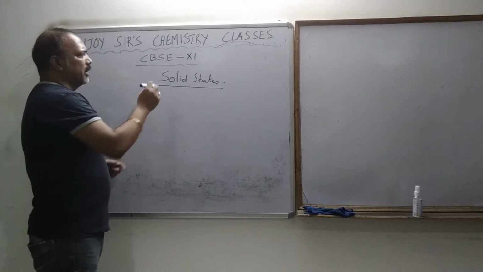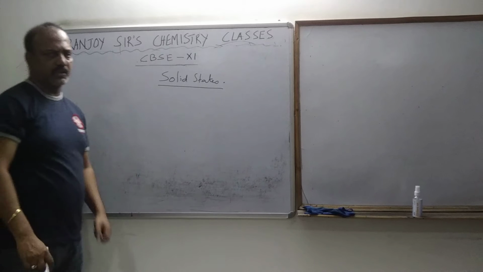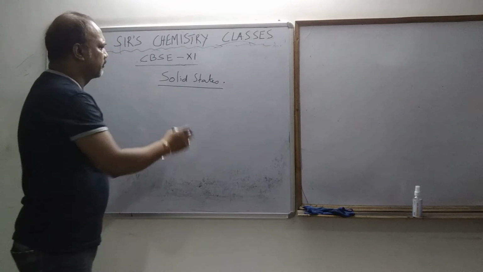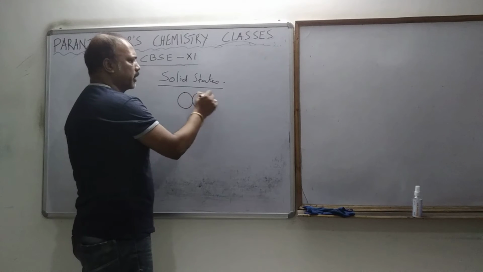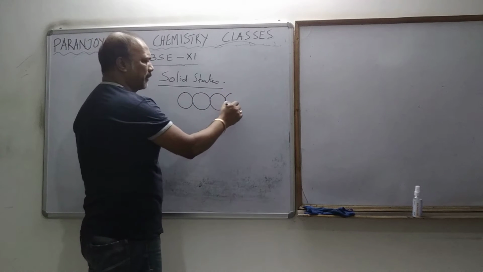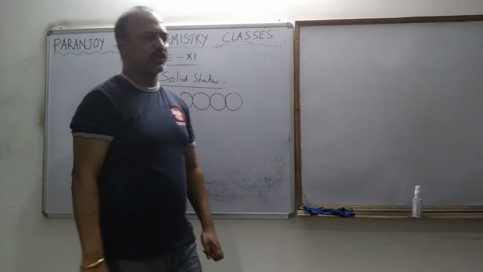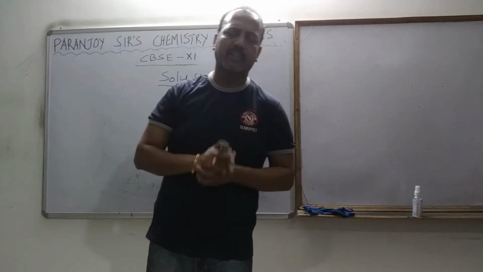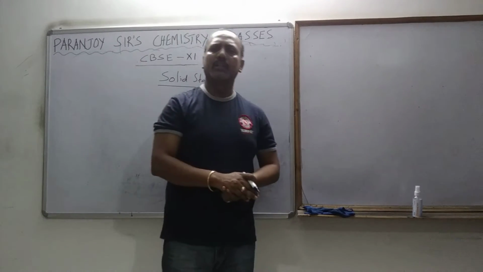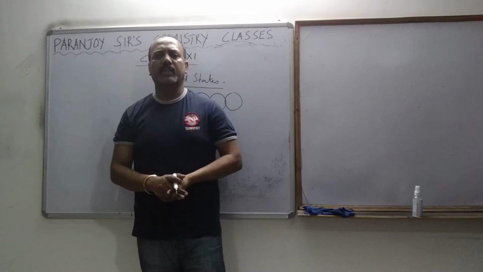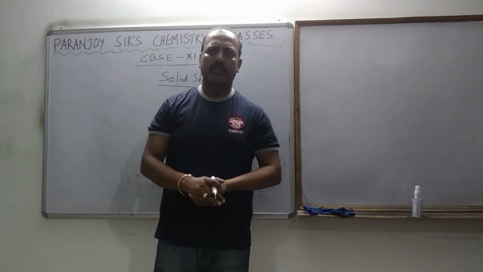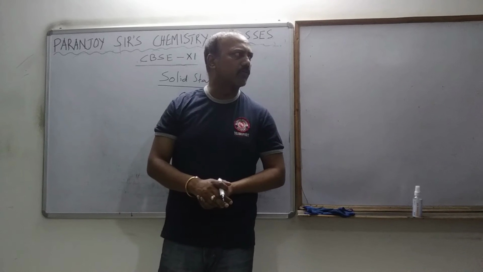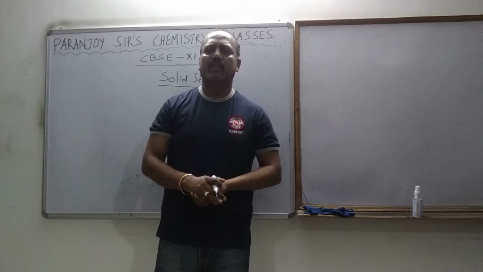So first of all, what is solid? All of us know what is solid. Solid means where the particles are tightly packed, most tightly packed. That's the basic thing. How can we say that this particular substance is solid? If it has got certain shapes and volumes, isn't it? Definite shapes and volumes.